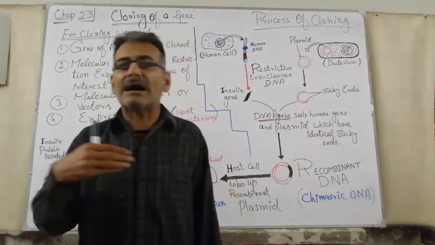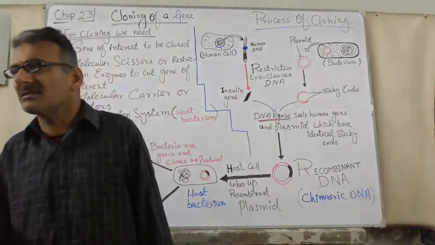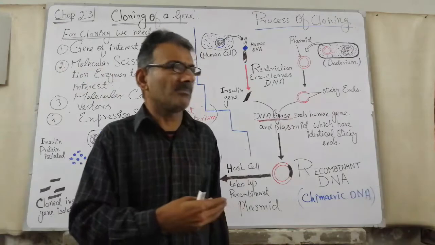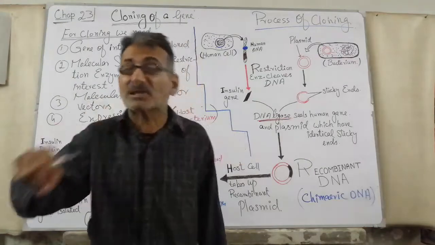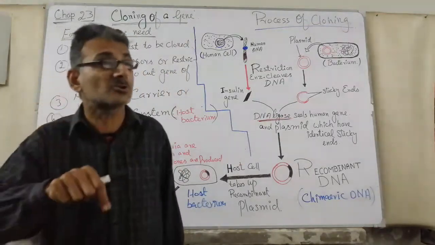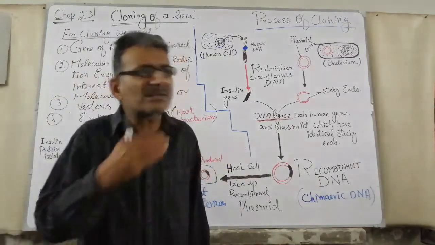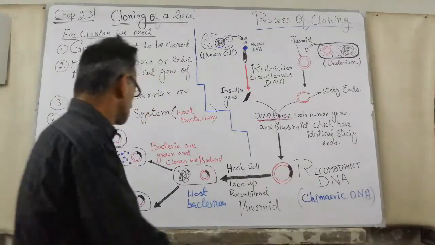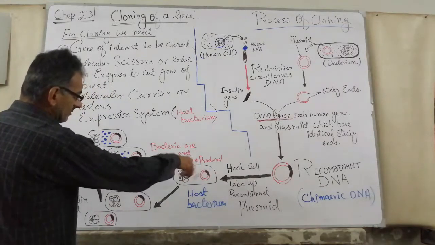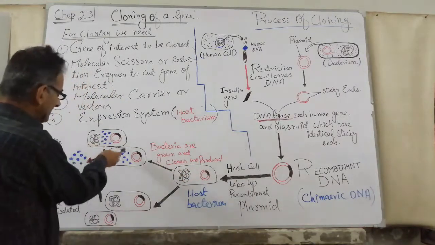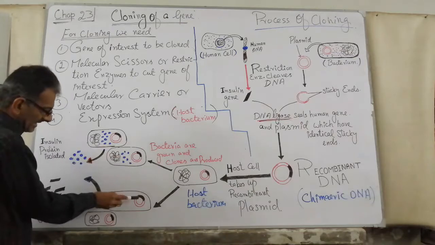It divides again and again by binary fission, and when the bacterium divides again and again, the recombinant DNA which is present in this bacterium also replicates many times, so we can get multiple copies of DNA also. This is the recombinant DNA which is present in the host bacterium, and when the host bacterium divides again and again, we can get multiple copies of bacterial cells, and in every bacterial cell there is recombinant DNA.